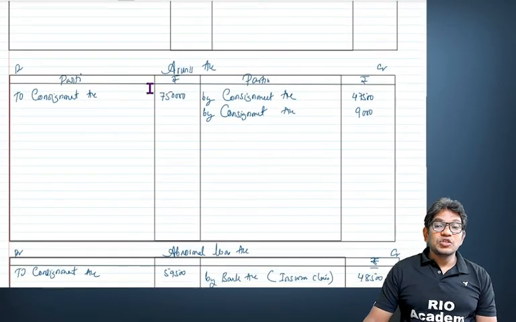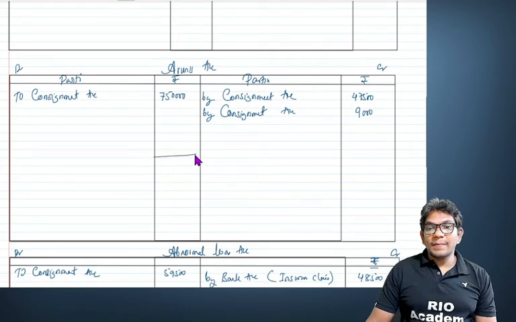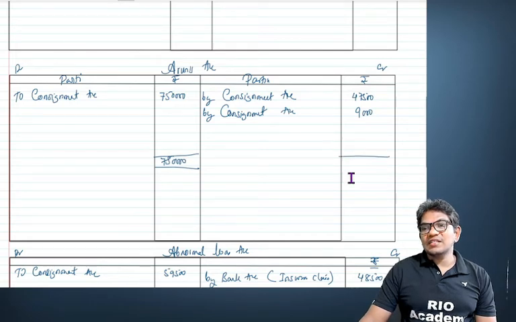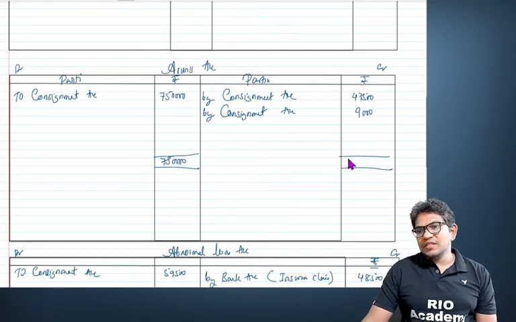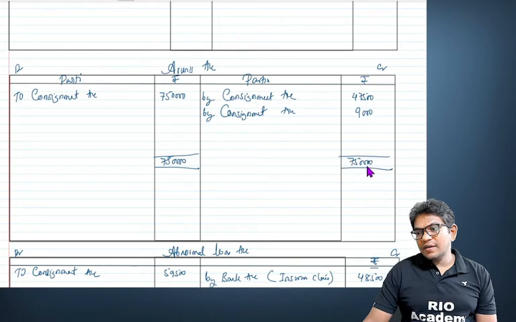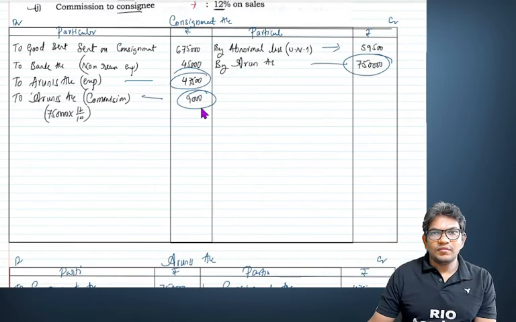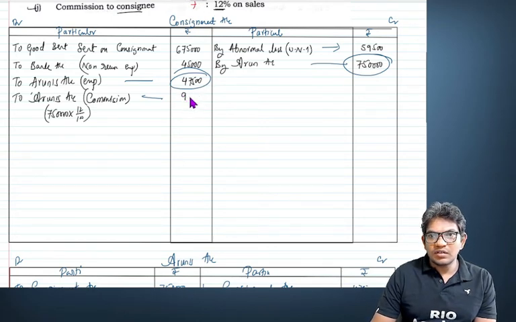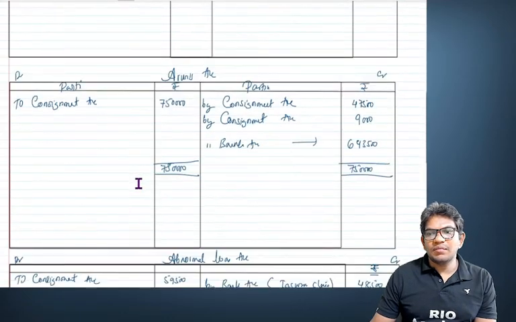Consignee account, sorry. So first you make a total of this consignee, because the only account left is the consignment account. We'll do it now. 7,50,000 minus it. Okay, a small correction here. It is 90,000, my dear student, because it comes to 90,000.